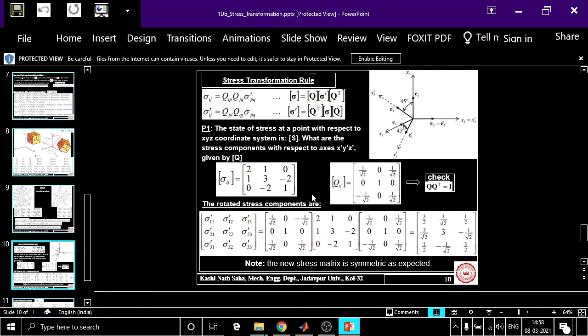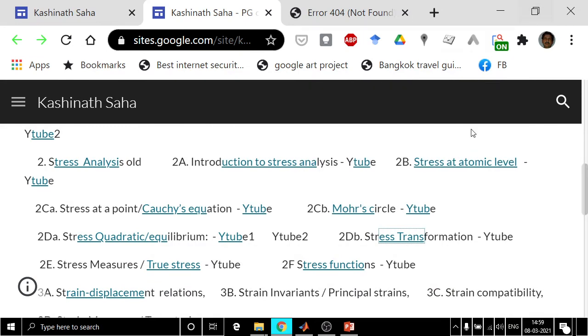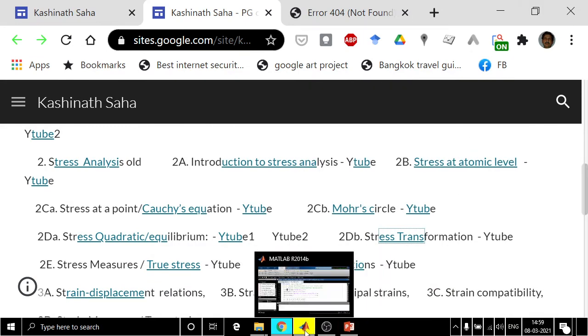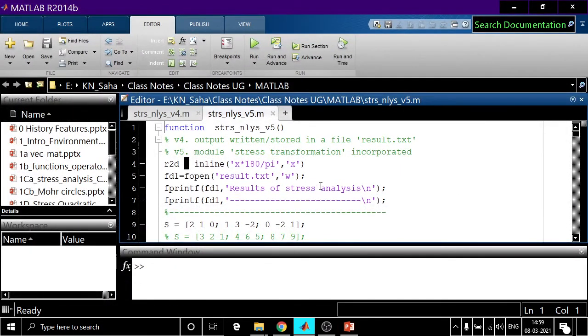We'll carry out this problem in MATLAB. So what do we have to do in MATLAB? First we have to input this particular state of stress matrix and this transformation matrix. This is the new part which we have incorporated in our stress analysis program.